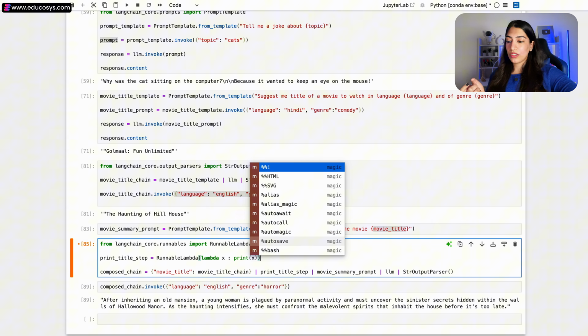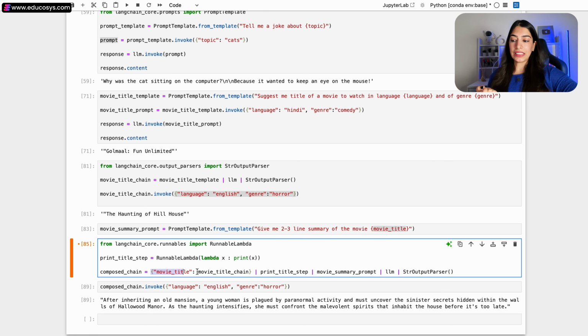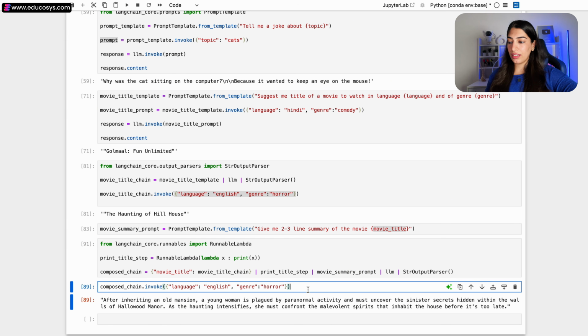Okay. If you notice over here, the input that I am giving is this dictionary. Why did I create this dictionary? Because the prompt expects a dictionary. That is why I created the dictionary. So let's run this now.